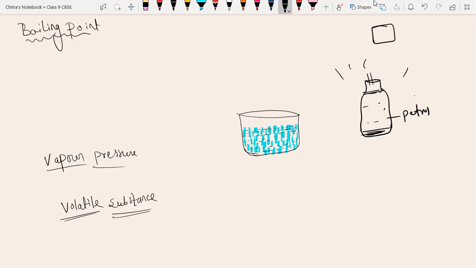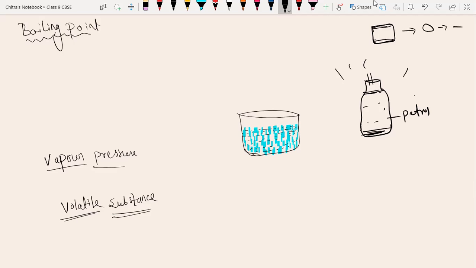Do you know the naphthalene ball? Generally, we use naphthalene balls to disinfect infectious places, or keep them along with books or documents so that insects or termites do not harm them. If a naphthalene ball is kept open for a month, its size will reduce, and after another month it will disappear.